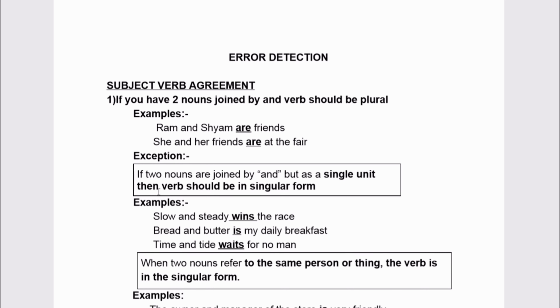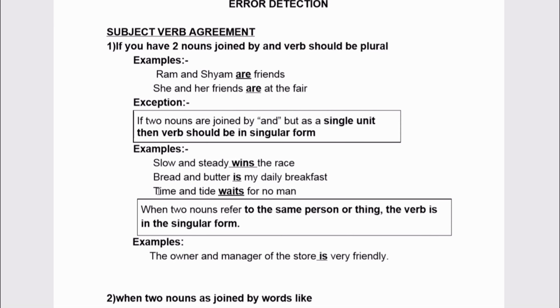Mainly that is if two nouns are joined by and but they are representing only a single unit, then the verb is singular. See the example. Bread and butter is my daily breakfast. Why we have used is here? Although there is two nouns joined by and, we are using singular. According to what we have seen in the above examples, that is Ram and Sham are, that means we should get bread and butter are my daily breakfast. But no, is the correct answer because these two are generally treated as a single unit.